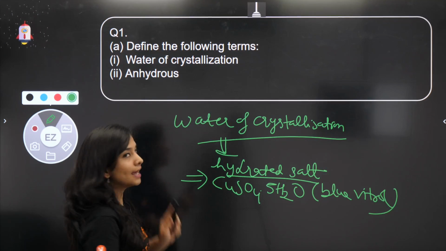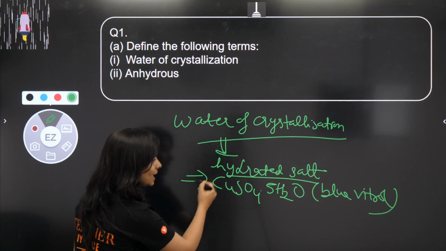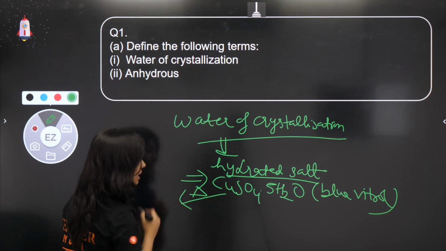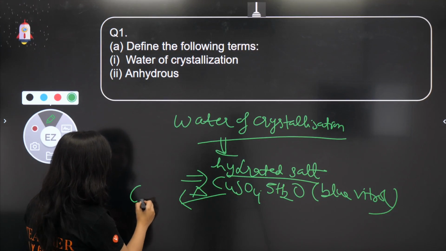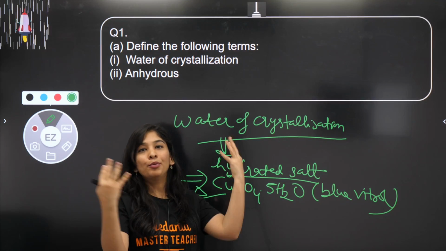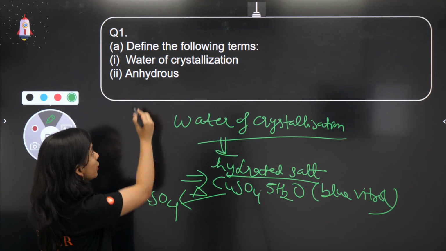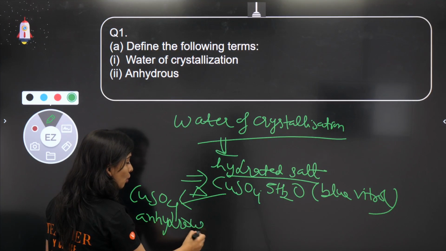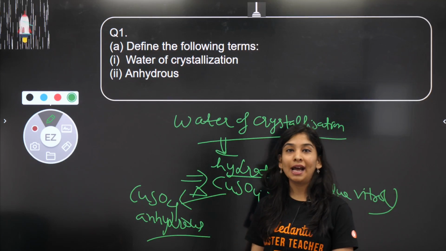And the next definition they are asking about is anhydrous. So what is anhydrous? When you have a hydrated salt and you remove the water molecules by heating it, heating के लिए I can use the symbol delta, right? तो heat करेंगे, the whole of the water molecule is going to evaporate in the atmosphere. You will get the normal unhydrated salt. तो anhydrous substance क्या होता है? Those kinds of hydrated salt in which the water molecule is evaporated by heating, you will get your anhydrous salt.